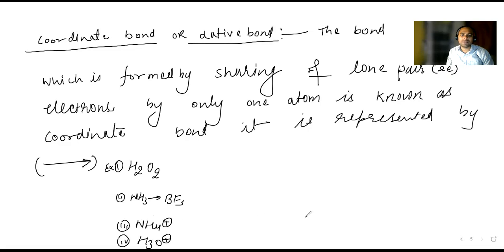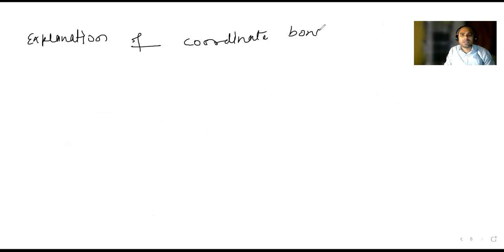Let me try to explain. Explanation of coordinate bond in H2O2. H2O2 by name is hydrogen peroxide.